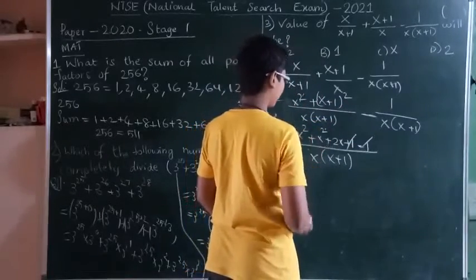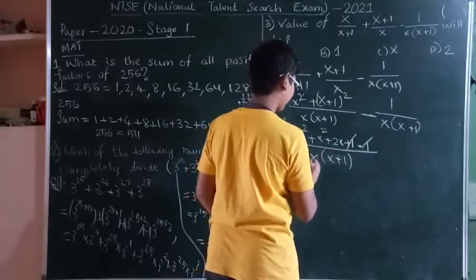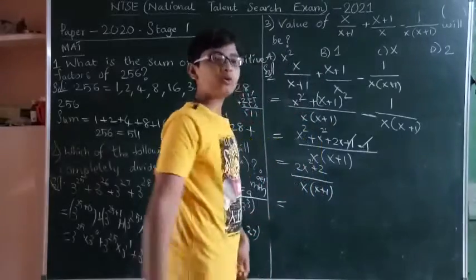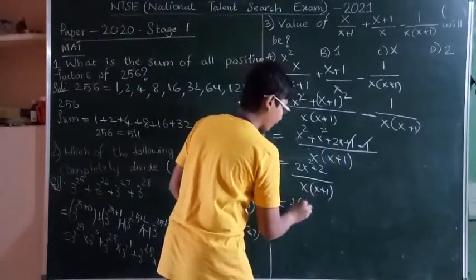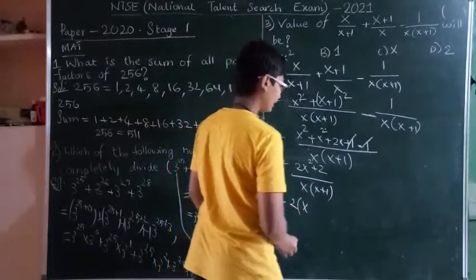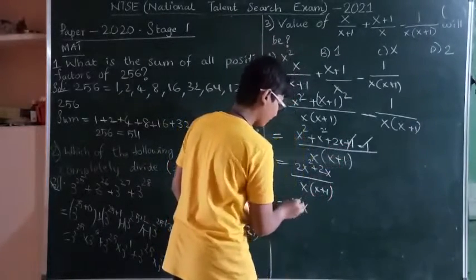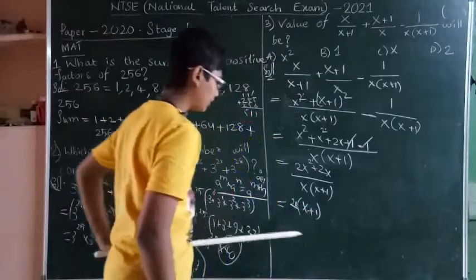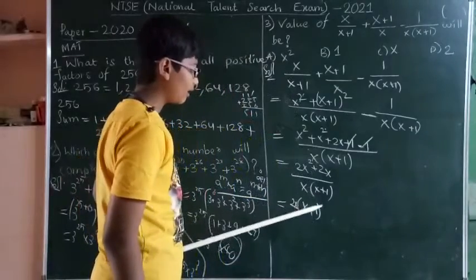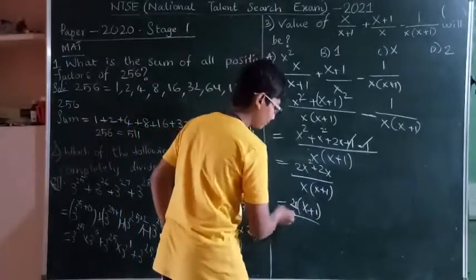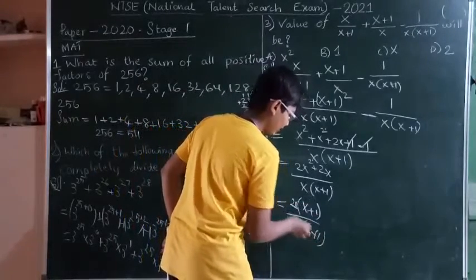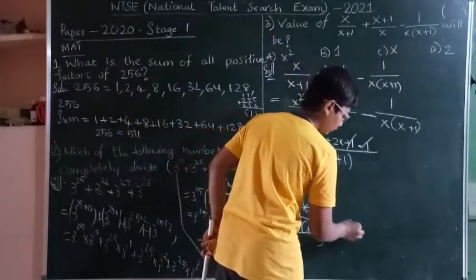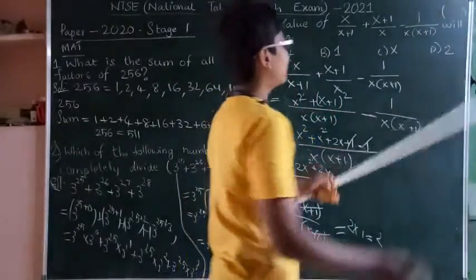x square plus x square, 2x square plus 2 by x of x plus 1. Taking 2x as common, you get 2x of x plus 1. 2x into x will become 2x square, 2x into 1 will become 2x. So 2x of x plus 1 by x of x plus 1. x of x plus 1 cancels and you will be getting only 2 into 1, that is 2. So option is D.